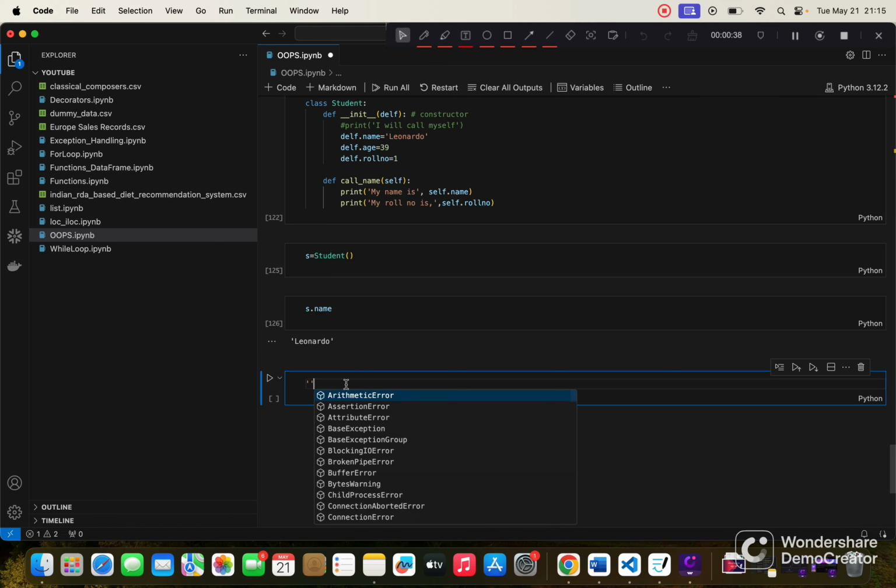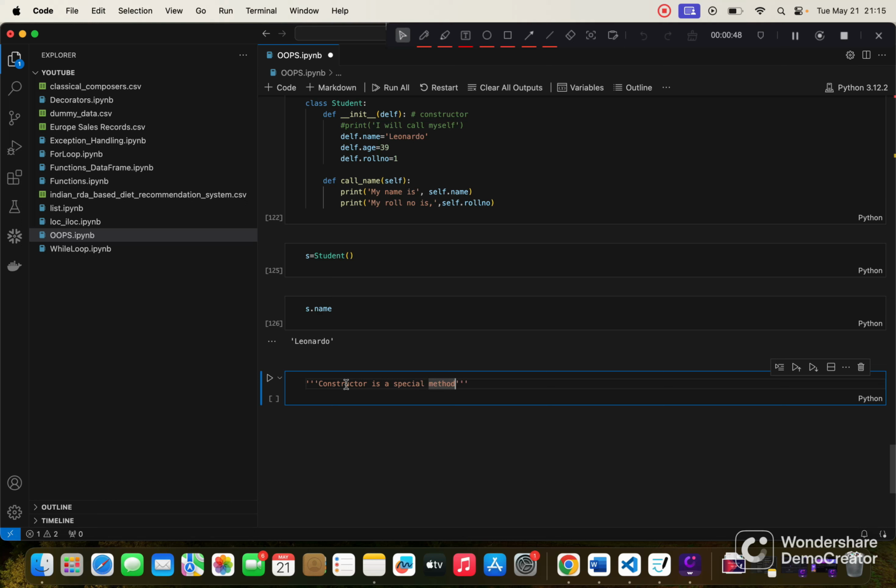We already discussed that constructor is a special method. Why is it a special method? Because it calls itself as soon as we create an object, so we don't have to call it explicitly.